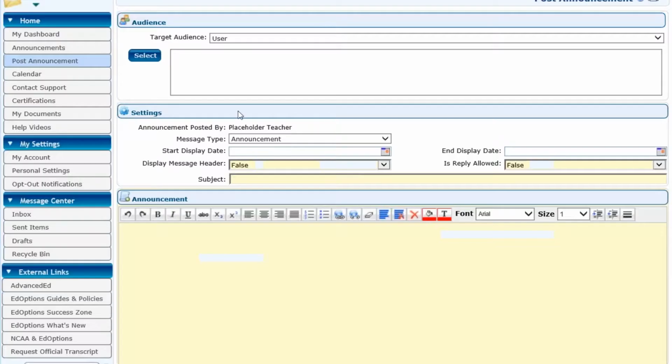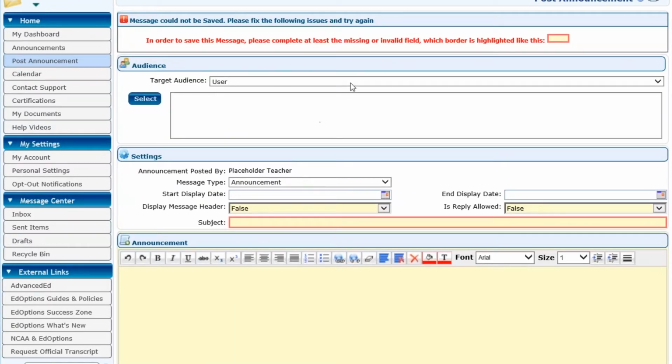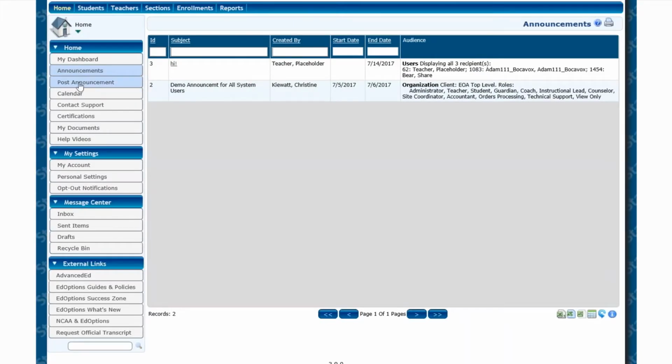And so I can do a target audience, I can do just a specific user, and it will pull up my entire roster of students. So I can select one, select many, and that will be how I can do that. A reminder, all of the yellow fields are required, just like Genius was, and if I try to save it, it's going to give me an error message for any field that's blank that was required. So that's just a little helpful tool for you.